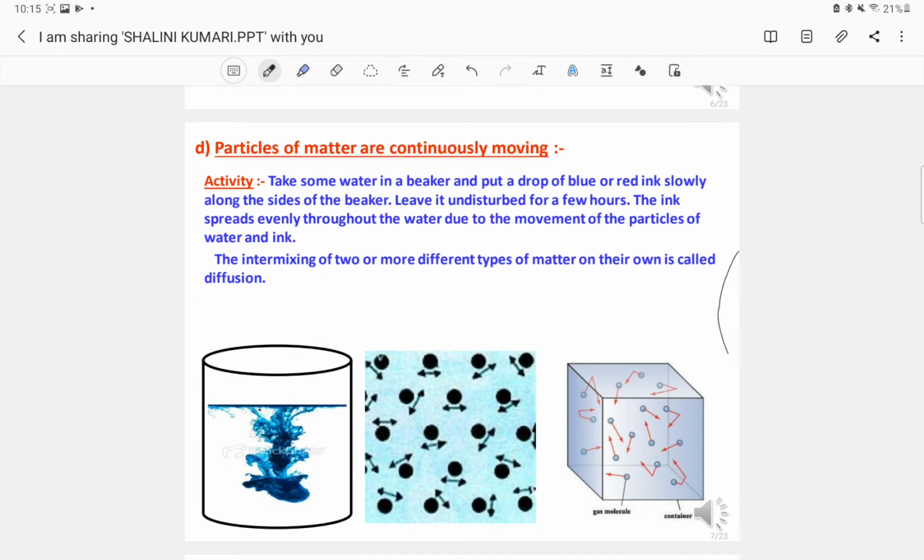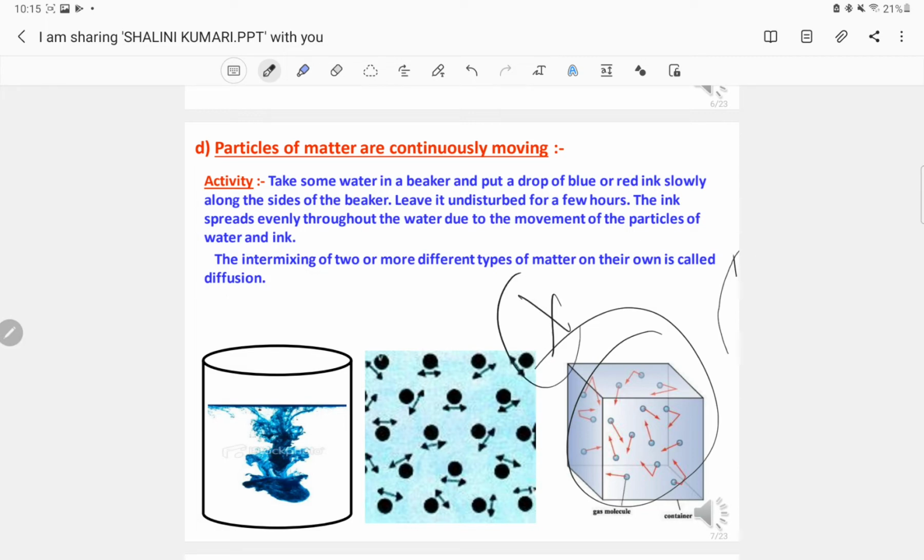This means that the ink spreads evenly throughout the water due to the movement of the particles of water and ink, which means the particles of matter are continuously moving. The particles of water are continuously moving, and the particles of gases are also continuously moving.